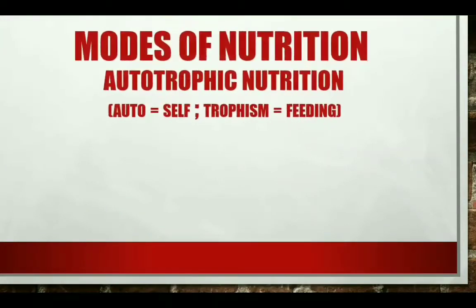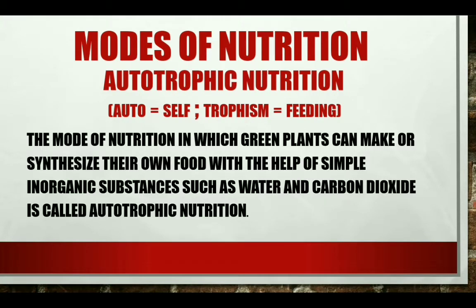Now, let us discuss the autotrophic mode of nutrition in detail. Here, what does autotrophic mean? Auto means self and trophism means feeding. It means the mode of nutrition in which green plants can synthesize their own food with the help of simple inorganic substances such as water and carbon dioxide is called autotrophic nutrition, and the organisms that can prepare their own food are known as the autotrophs or the producers. Here green plants are the autotrophs or the producers.